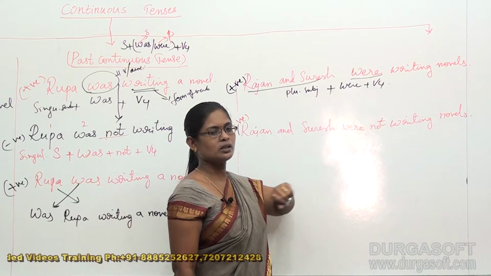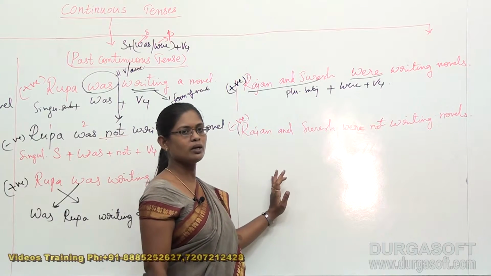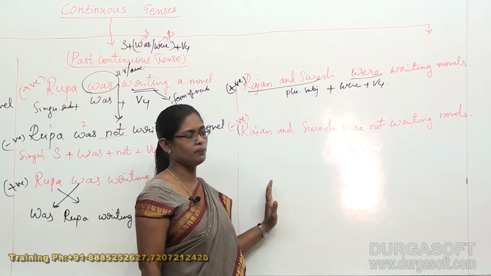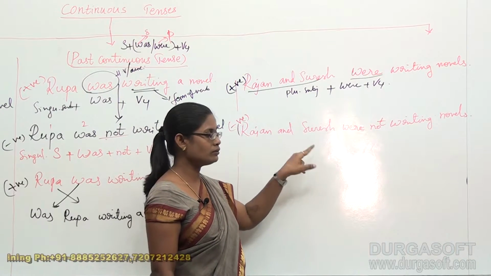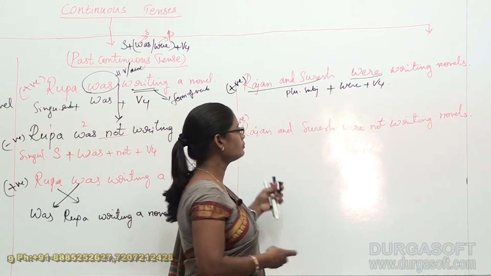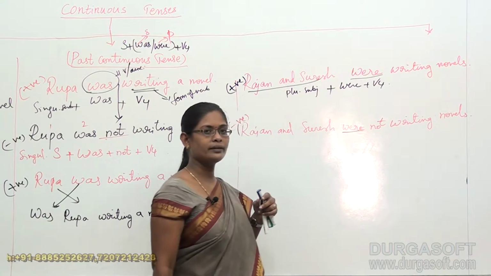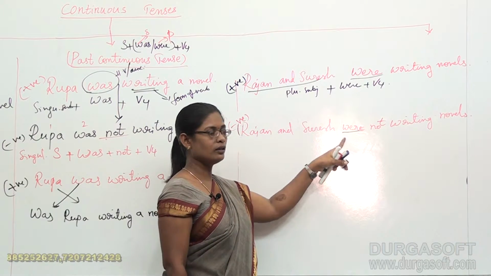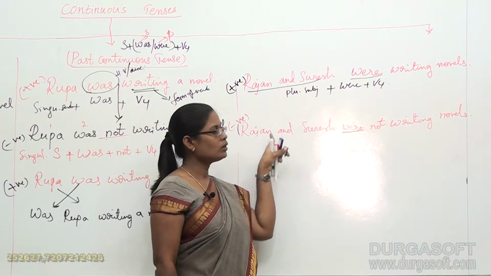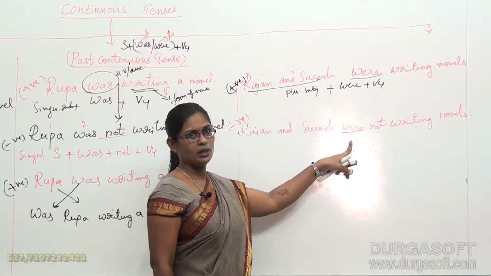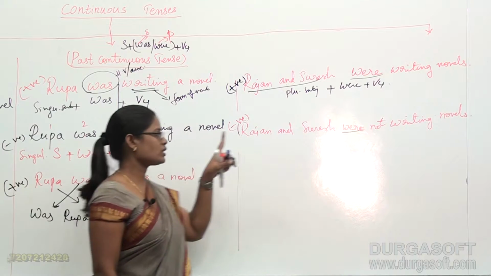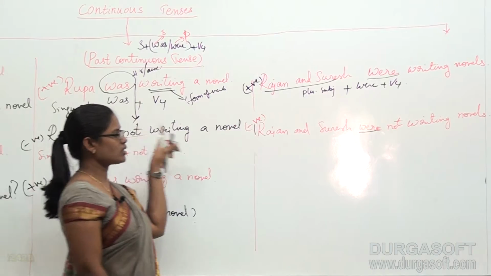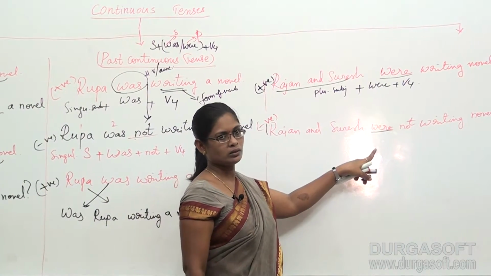According to the structure that is provided to us, it is already mentioned that not is to be provided only after the helping verb, and the helping verb provided in this sentence is nothing other than were. Okay, so why did we take were here? Because the subject is plural, so we take were instead of was. If the subject is singular, it is was, and if the subject is plural, it is were.